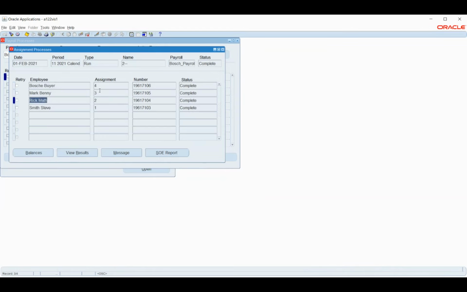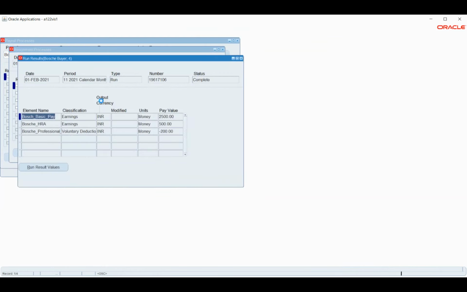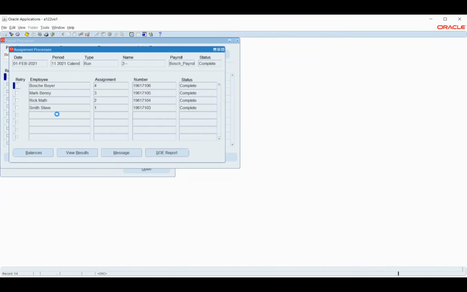So we have these employees that are being considered by the system. Okay. So now if I want to see any results, probably from here I can see the results as well. Similarly, I have the payroll run report also, so from there also I can take the report.